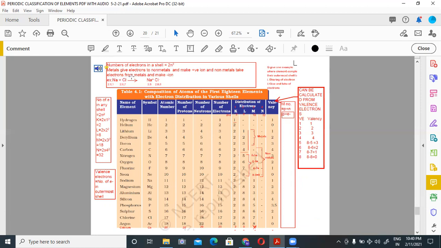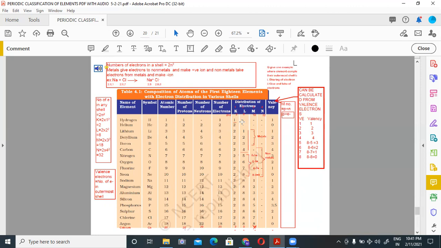Students, this table 4.1 I have taken from your 9th class book. This table is very helpful to find out so many answers based on this chapter. In this table, names of elements have been given. You have to learn the names of elements from 1 to 20 for this table. You have to write symbols, atomic number, number of protons, number of neutrons, electrons, and distribution of electrons in different shells. Distribution of electrons means electronic configuration.